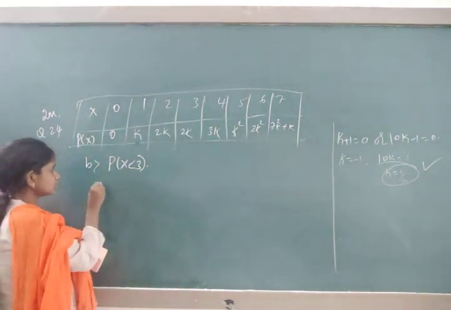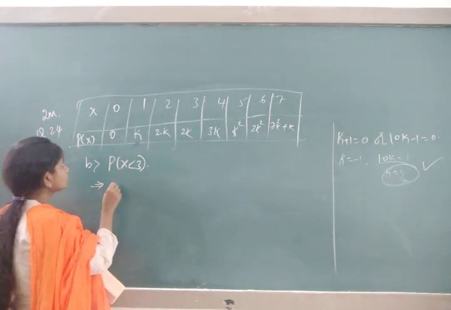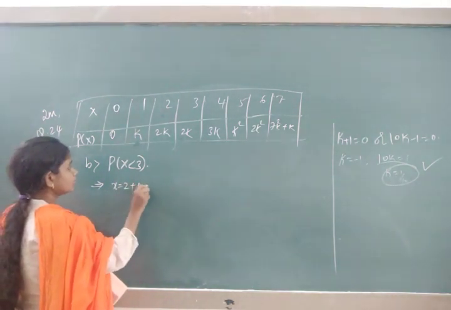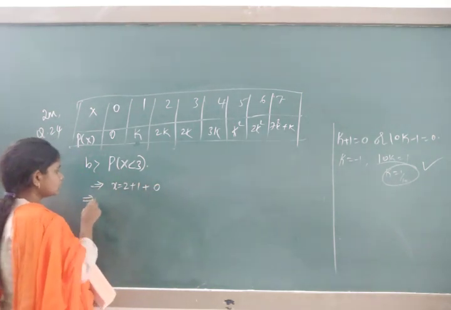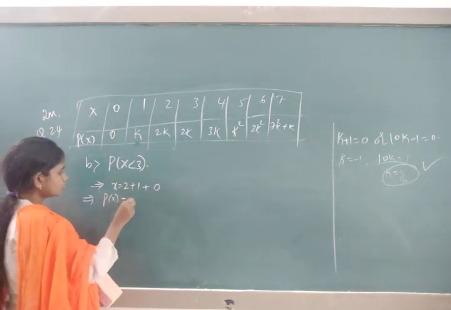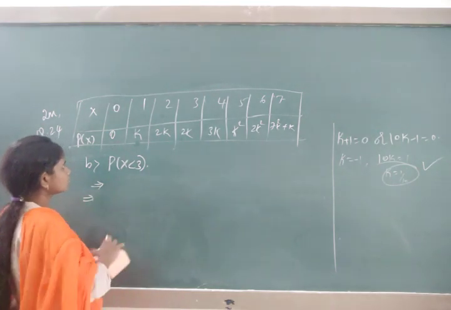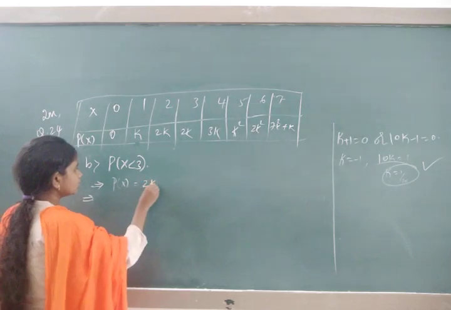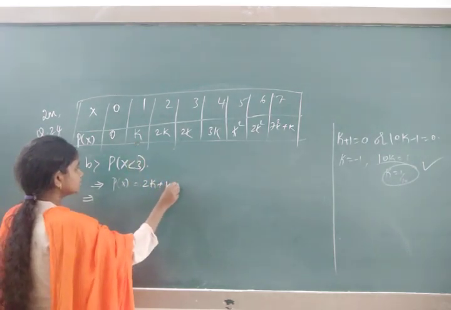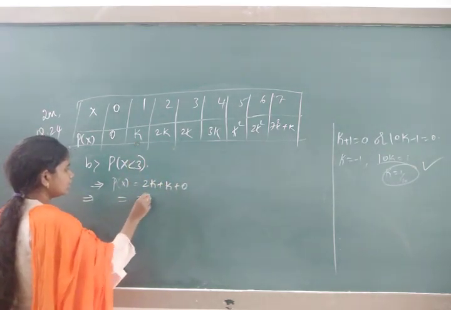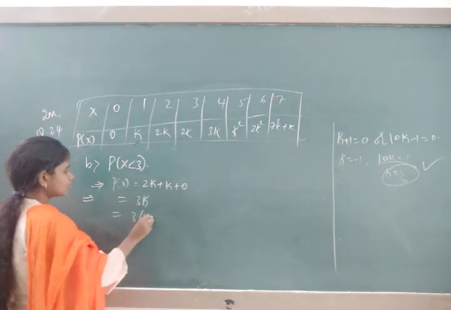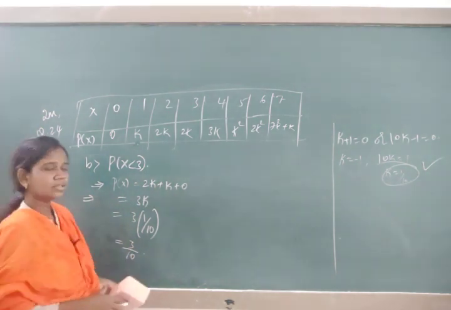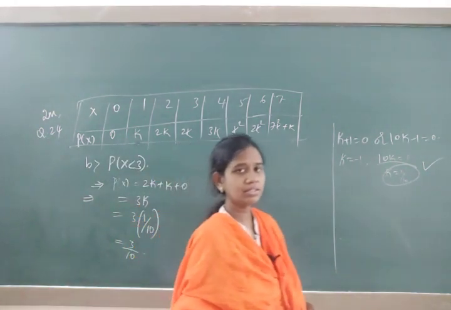Therefore p of x is equal to 2k plus k plus 0, it's a 3k, and we got the k value as 1 by 10, substitute. So final answer will be 3 by 10 when x is less than 3.